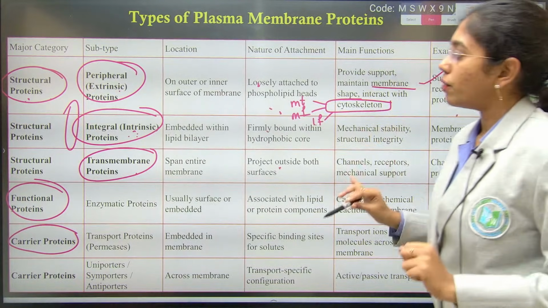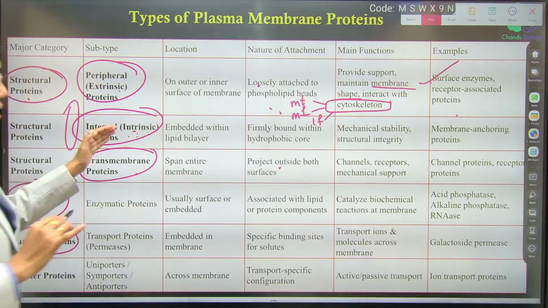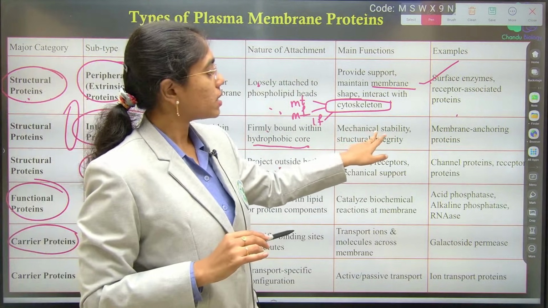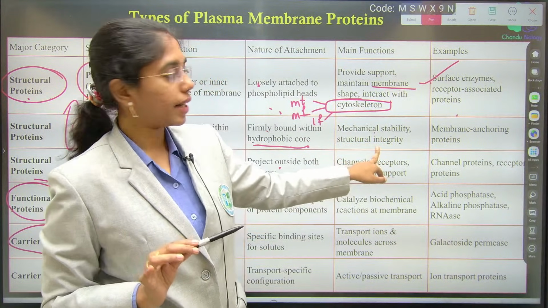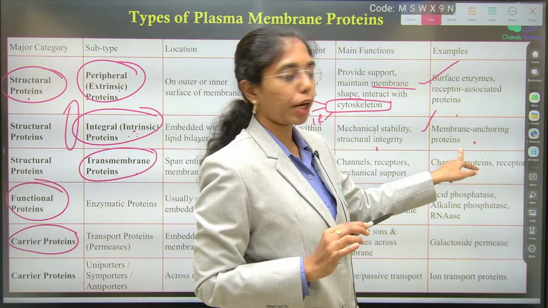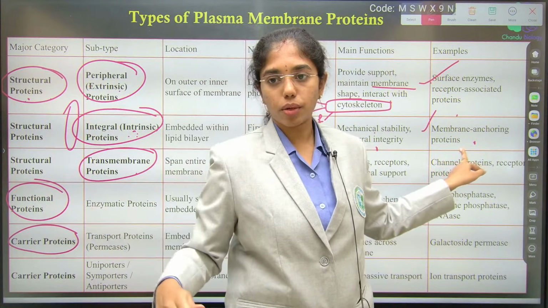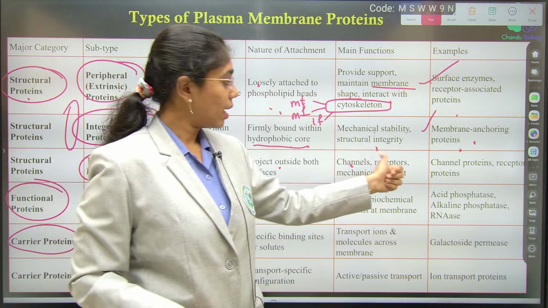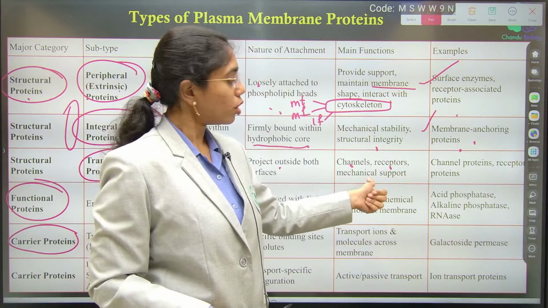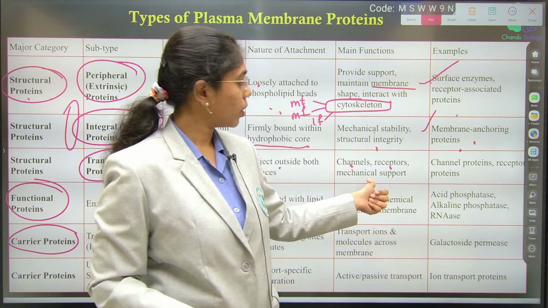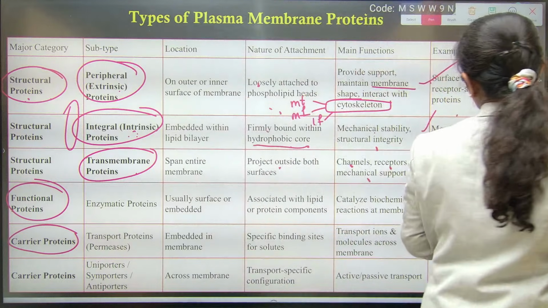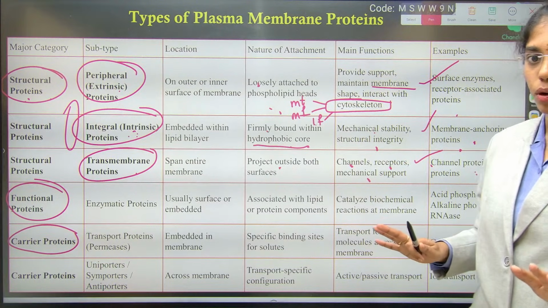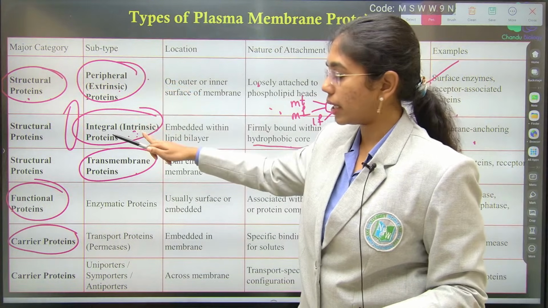Clear, right? And now about integral proteins. This is firmly attached with what? The hydrophobic core. It provides mechanical stability and maintains the structural integrity. What is an example? Membrane anchoring proteins are the examples for intrinsic. Next, transmembrane proteins. These act as channels, receptors over the cell membrane, and they are also useful as mechanical support. The channel proteins and receptor proteins are the examples of transmembrane proteins. Clear with structural proteins, both extrinsic, intrinsic and transmembrane.